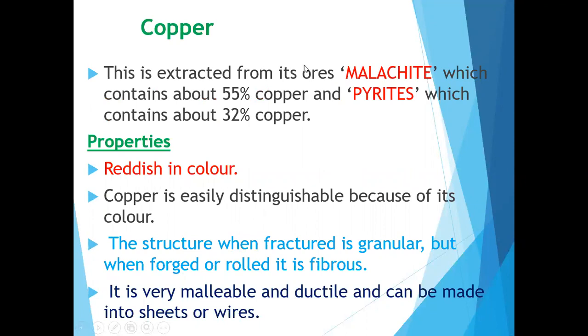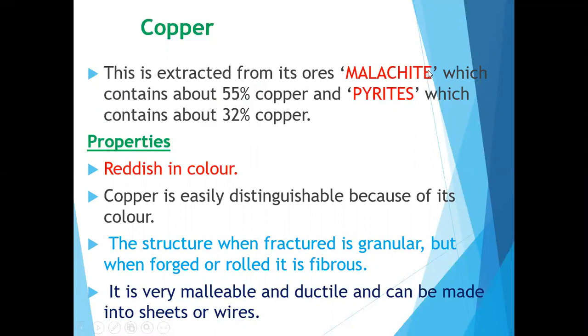Copper is extracted from its ore malachite, which contains about 55 percent copper, and pyrites, which contains about 32 percent copper. When you are studying copper, these two ores are important.